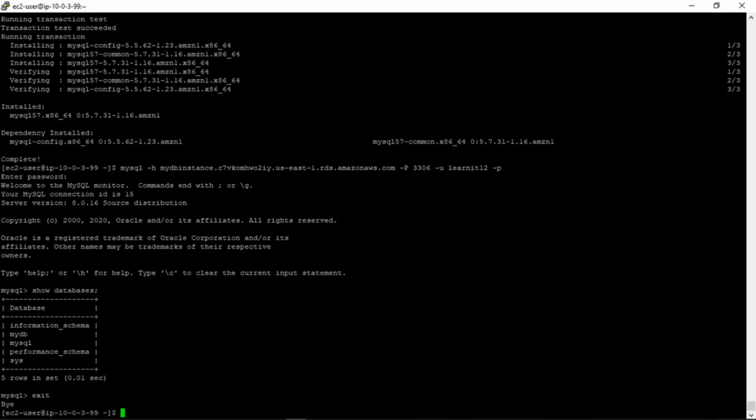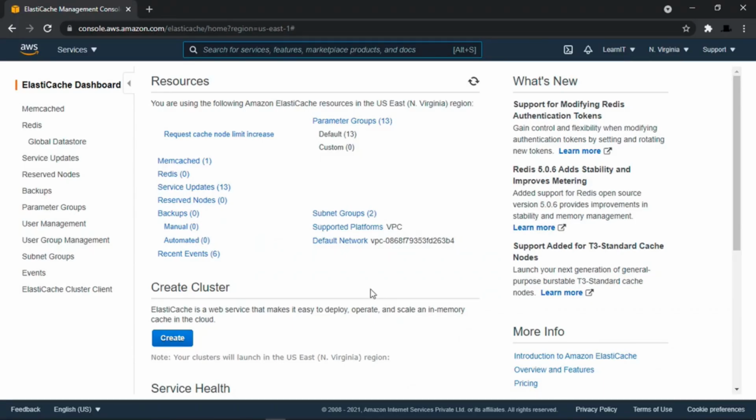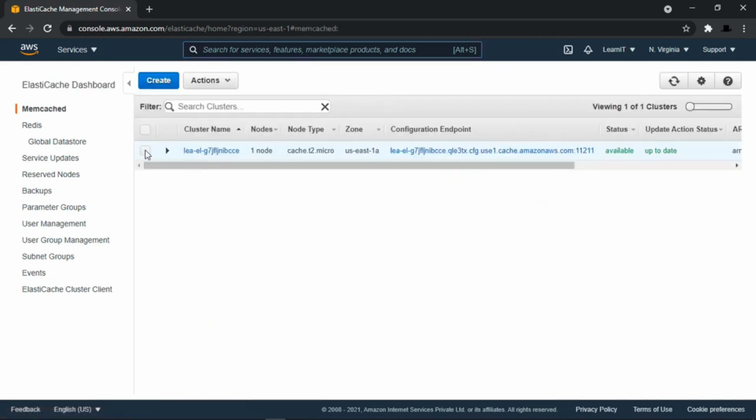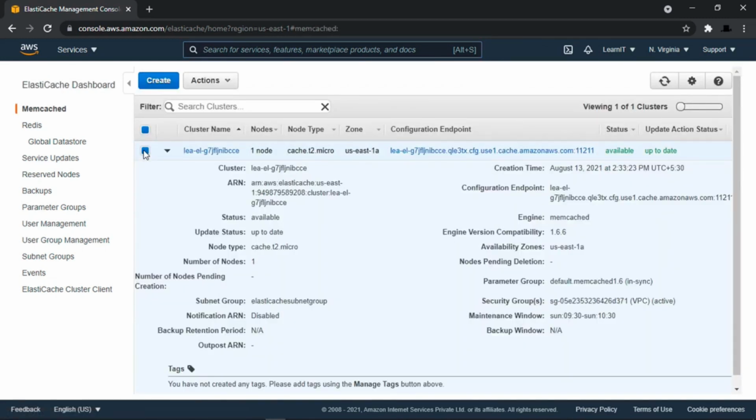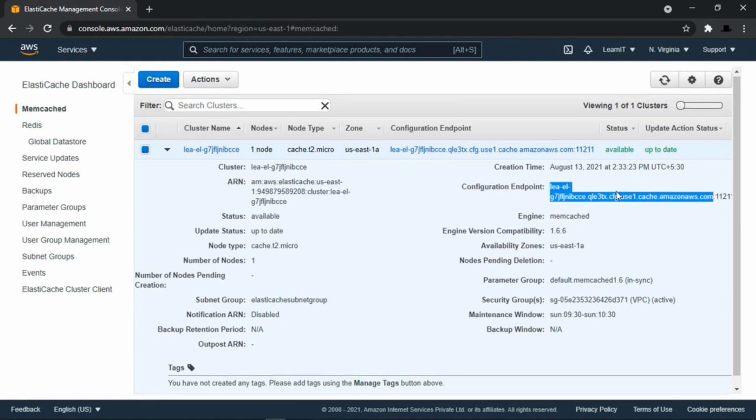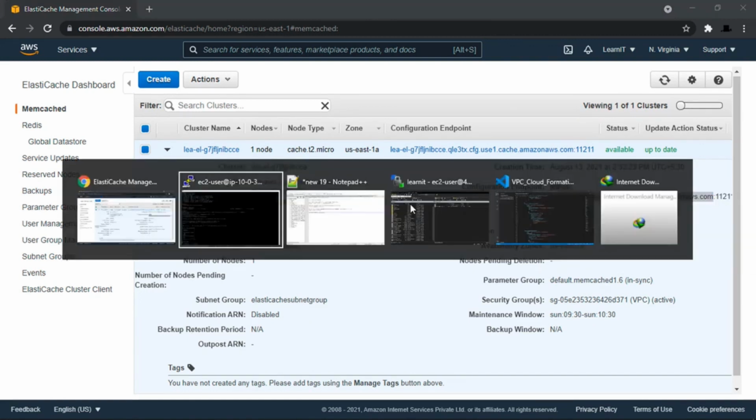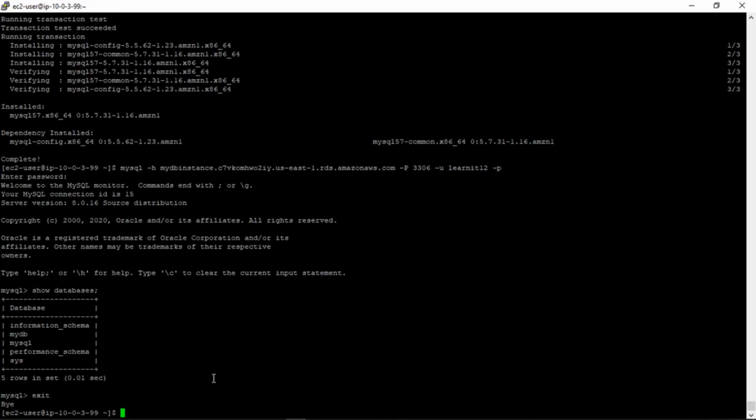Now let's go to AWS console again and check our memcached instance details. So you can see it has launched one memcached instance and you can see the configuration endpoint is here. So we can copy this configuration endpoint and we can use this to check the connectivity from our private EC2 instance.